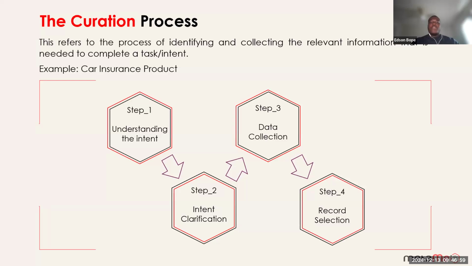But before that, before we go into our database, we need to go outside and check if we can find some of the information which we might need to fulfill that intent. And the fourth step is to select the records from our databases. So after we collected data from the outside, we then come into our databases and select the records which we feel can actually fulfill the given intent.